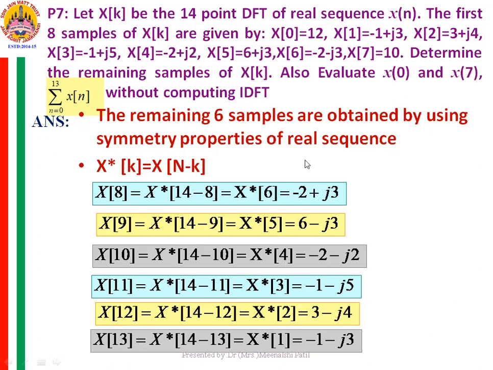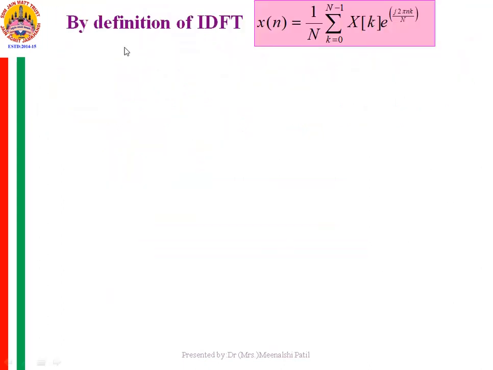But without using the IDFT equation, we shall evaluate x0, x7 and the summation of x of n from n equal to 0 to 13. Now, by the definition of the IDFT, x of n is equal to 1 by capital N summation k from 0 to N minus 1 of X of k e raised to j 2 pi nk by N. Now, we need to evaluate x0. So if I substitute n equal to 0 in this equation, then x0 is equal to 1 by 14 summation k from 0 to 13 of X of k.